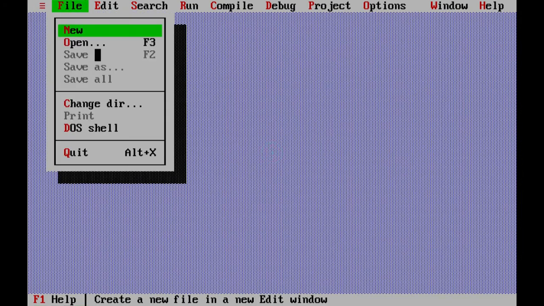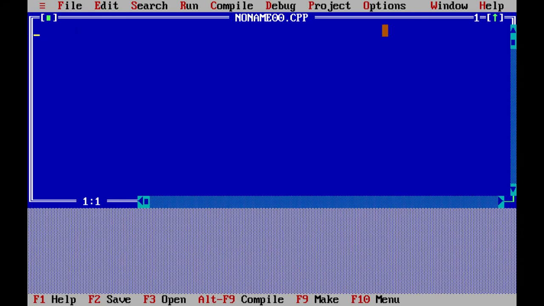First of all we will write a code, and after that we will discuss it in detail. So I write a code for pure virtual function. I include iostream.h.